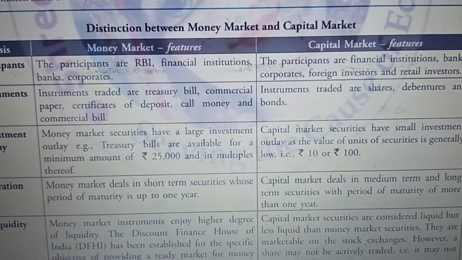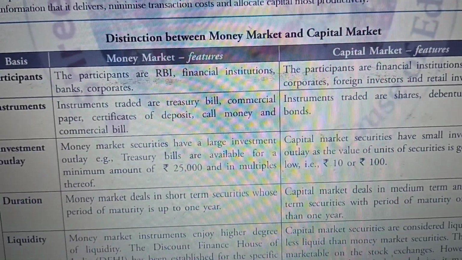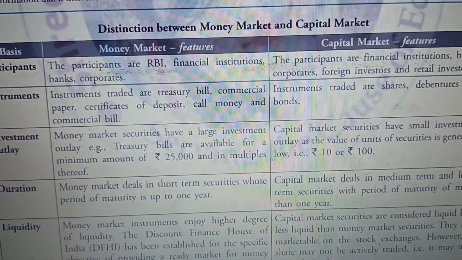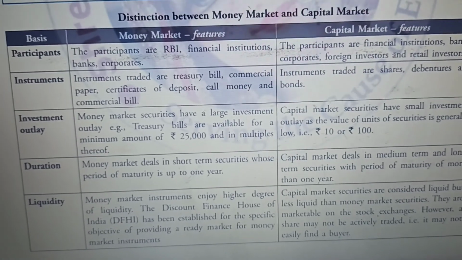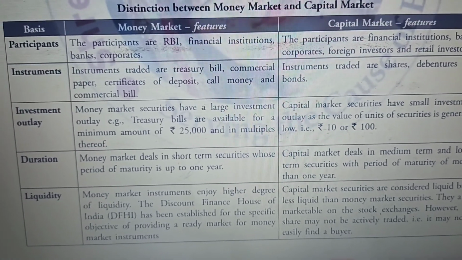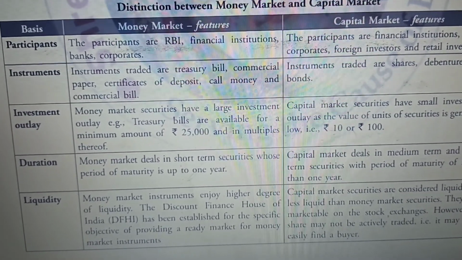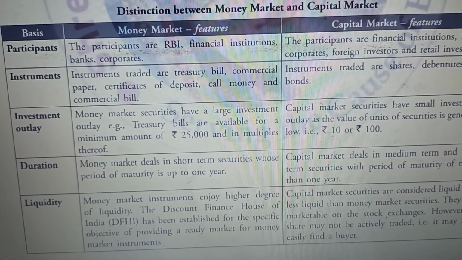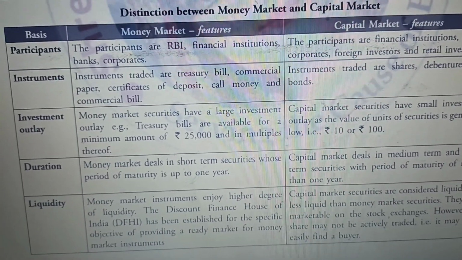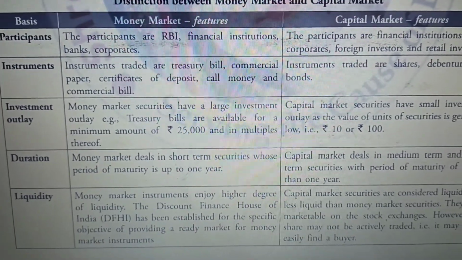Now, next is the difference between money market and capital market. As we have completed the money market and capital market, now we'll see the difference between the two on certain bases. Number one base is participants. Who are the participants in the money market? As you have seen, RBI, financial institutions, commercial banks, NBFCs, mutual funds, these are the participants in the money market.